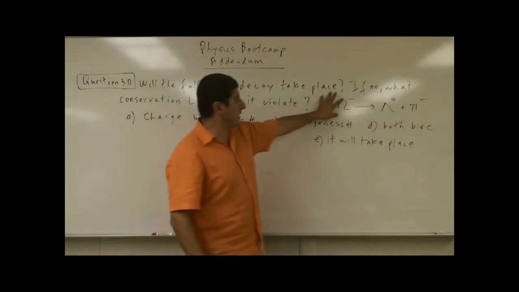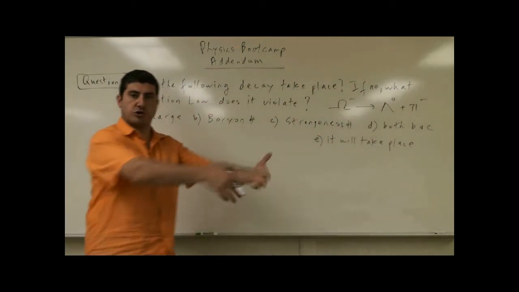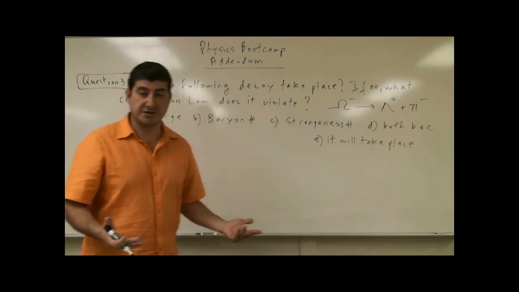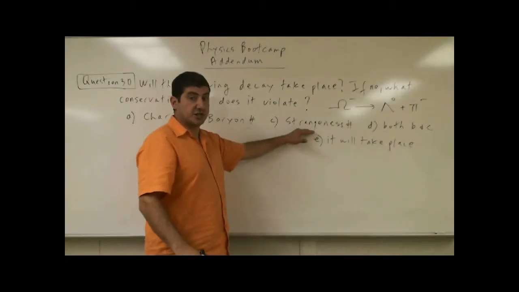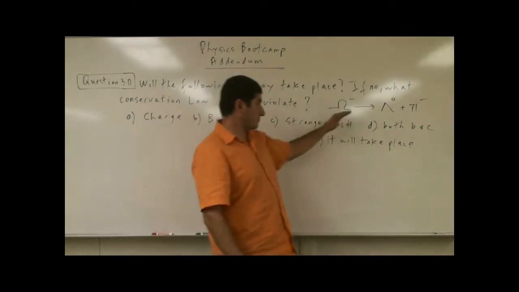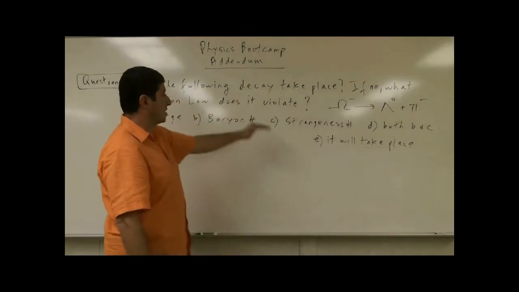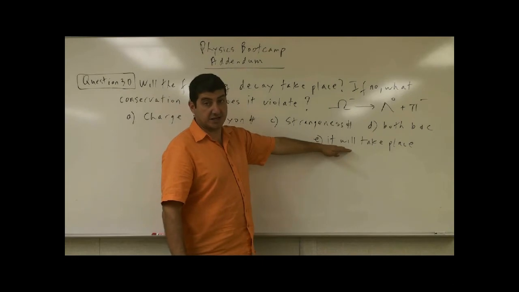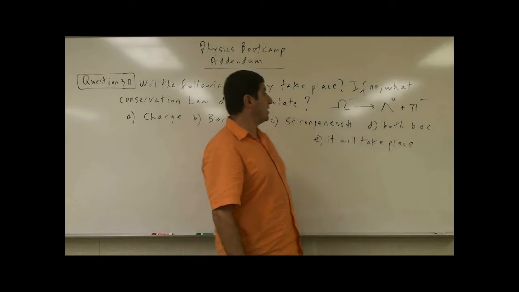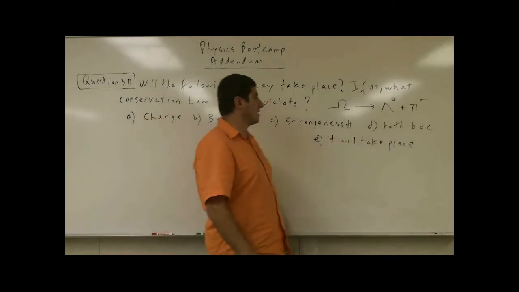Baryon number on the left must be equal to the baryon number on the right. You can't just create all of a sudden a new baryon, or destroy baryons, right? Strangeness, the property known as strangeness, must also be conserved on both sides. So are all three conserved? If all three are conserved, then the decay will take place. If both A and B are not conserved, then you put D, okay? So let's look at it.